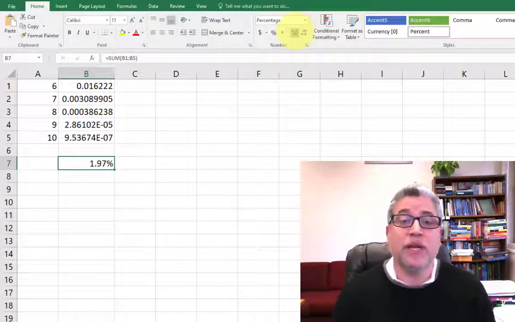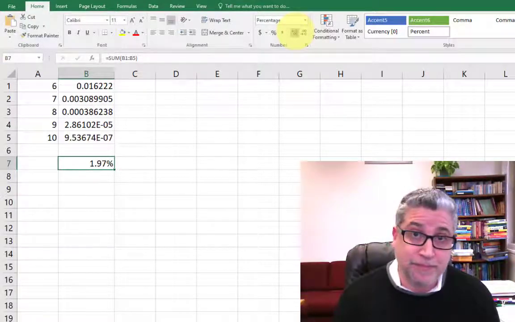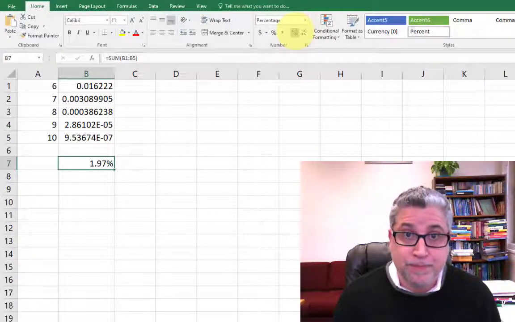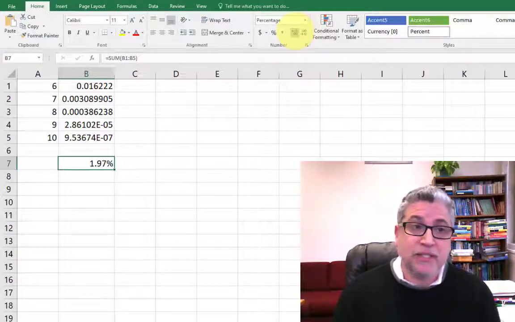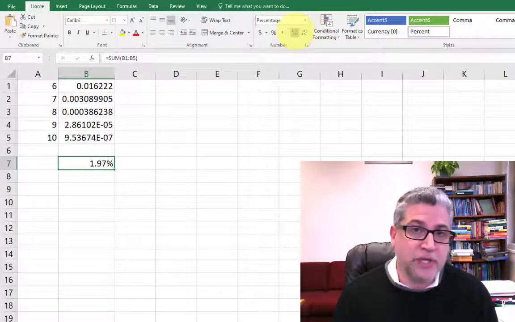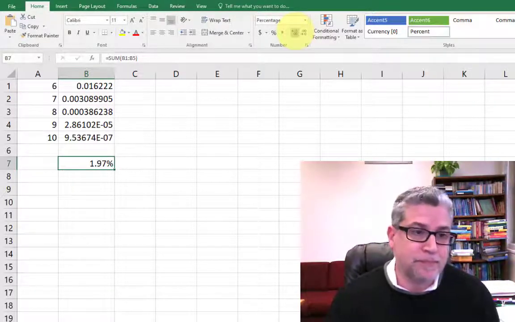And we have a 1.97% chance of passing this test without studying, which is the same number that we had from before. Now, there is an even easier way of answering this question using Excel, and that is by using the cumulative distribution function. So let's see what we mean by that.